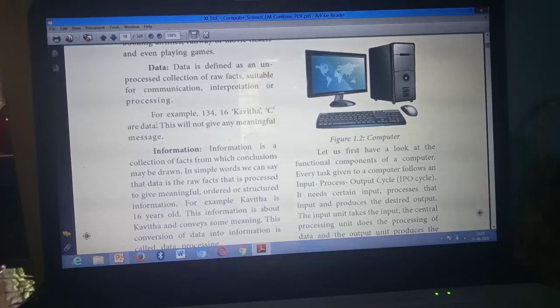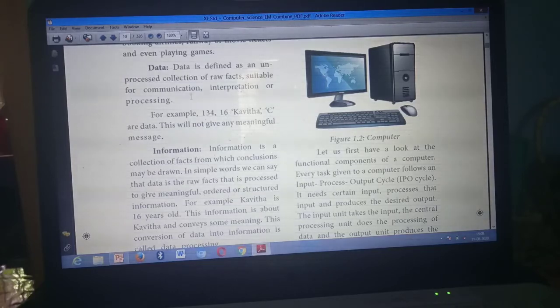Then second point, mark. In data, second point. This will not give any meaningful message. Second point for data. Then second point for information. This will give meaningful message. Here. It will give meaningful message. So you write here: information will give meaningful message. Okay. Here, your data, what you have written: this will not give any meaningful message. In information, what point you need to write: information will give meaningful message.